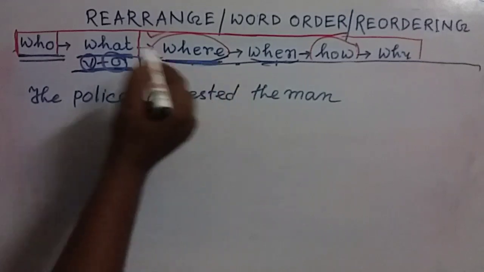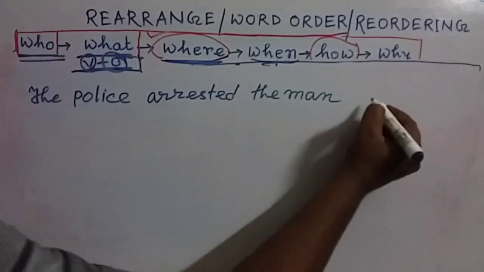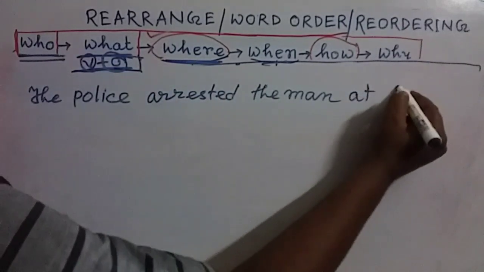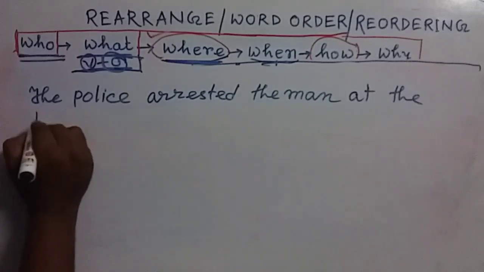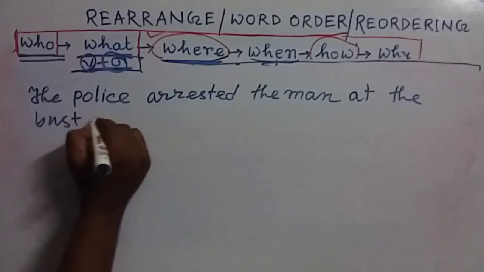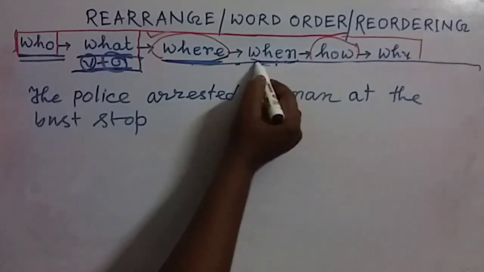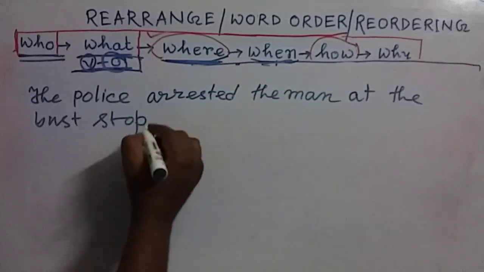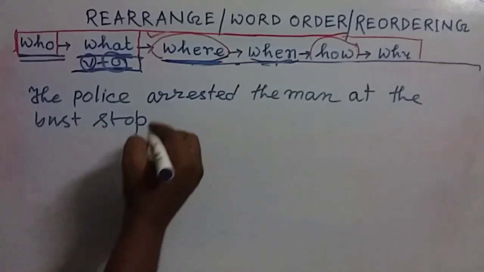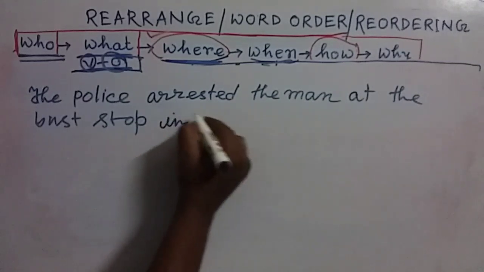So we completed the first part who, the second part what, and in this part we use both verb and the object. Now we have to write down where. We can write down the name of a place, at the bus stop. Next, there is when. When we have to write down a time phrase, so we can write down in the evening.